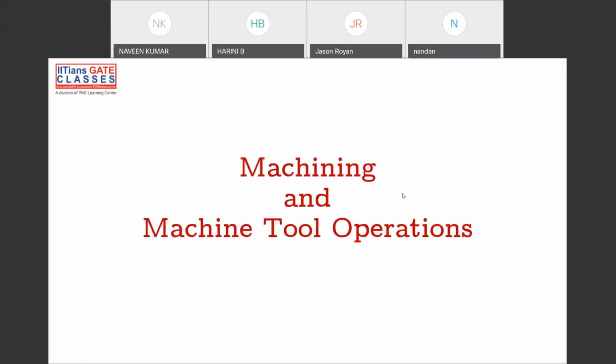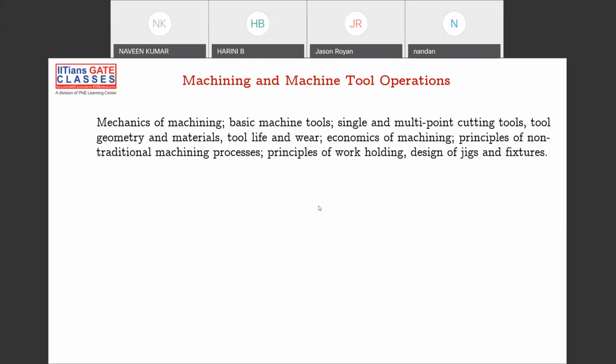Let's start. So we are going to discuss machining and machine tool operations for today. And this is pretty much the syllabus for the GATE examination. That is, you have mechanics of machining, basic machine tools, single point and multi-point cutting tools, tool geometry, materials, tool life and wear, economics of machining, principles of non-traditional machining processes, principles of work holding devices, and jigs and fixtures. So all these things are there in the GATE examination, and more or less the same syllabus will be there for your PSU examinations like HAL and HPCL, whatever examinations they are conducting.